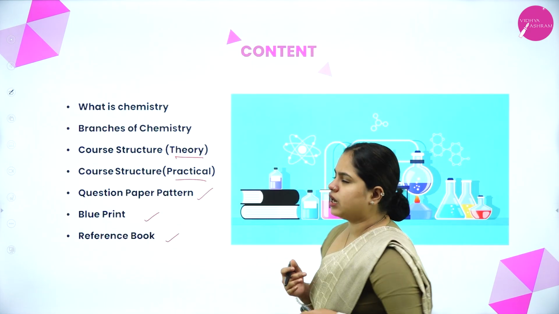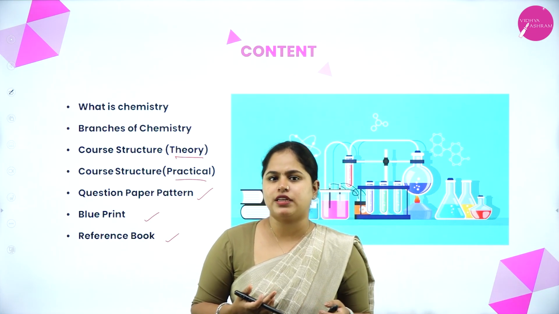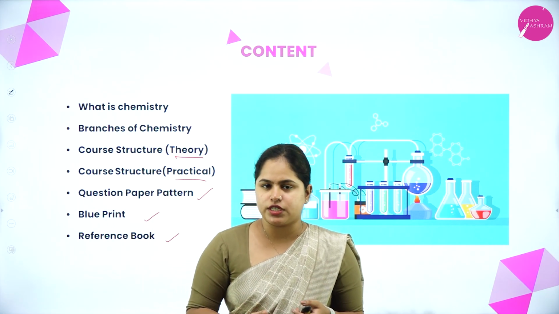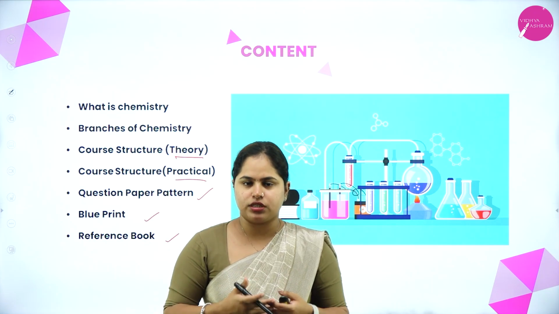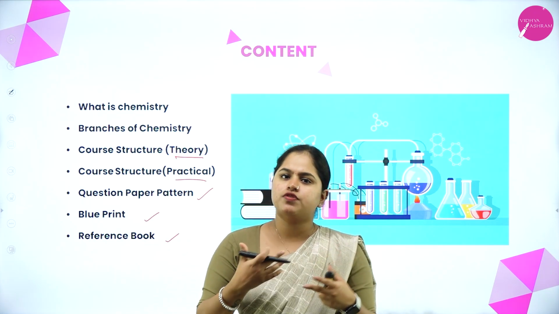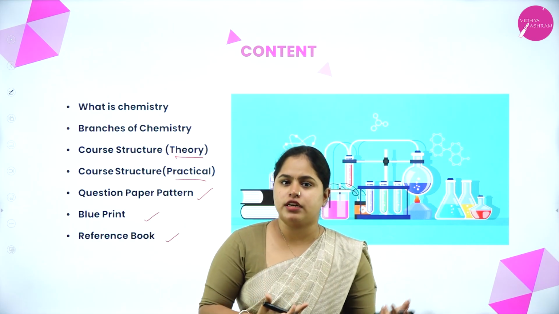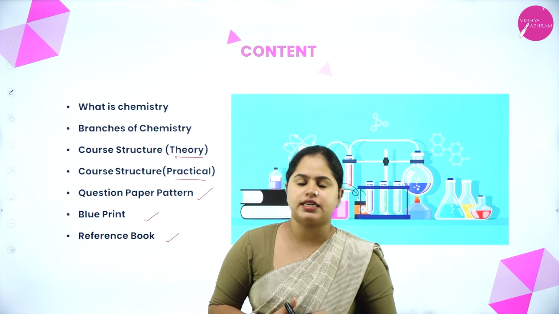Okay, first of all, coming to chemistry, what is chemistry? So chemistry is a branch of science wherein you will be studying about reactions, right? The mechanism of these reactions, how various substances are combining with each other and forming the products. So those will happen in the form of reactions, right? So we will be studying about the different characteristics of reactions also in this branch of science, that is chemistry.